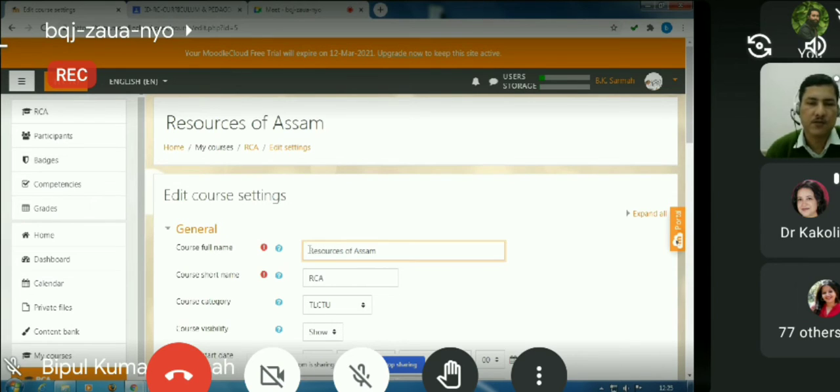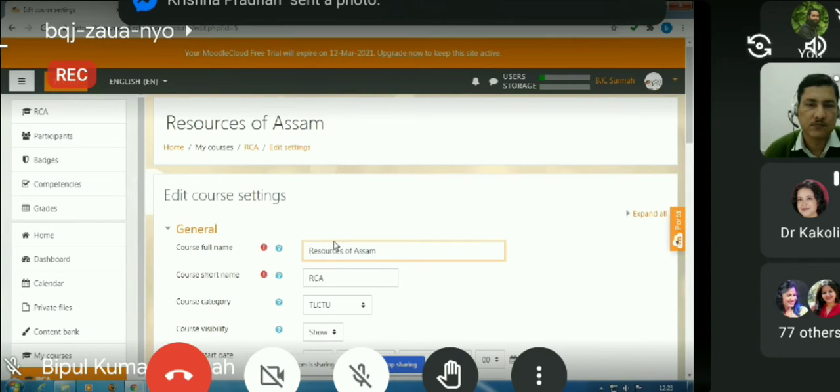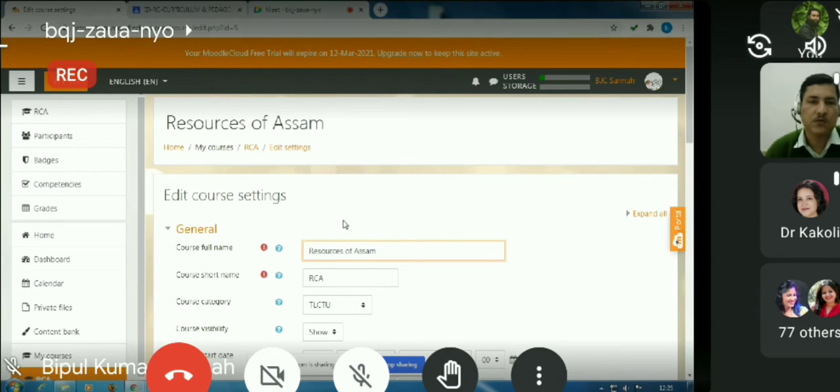Sorry, sir, we cannot edit anything. When we enroll here, it shows unenroll. When we click on that, it says unenroll me from RCA. The drop down is not coming as you have shown. Which one have you clicked? Resources of Assam, on the right hand side. No, do not go for Resources of Assam. You just go for your course. See your course.